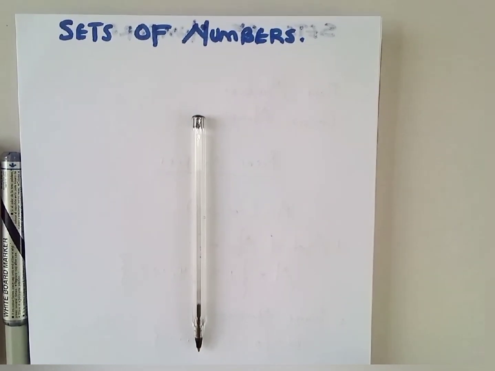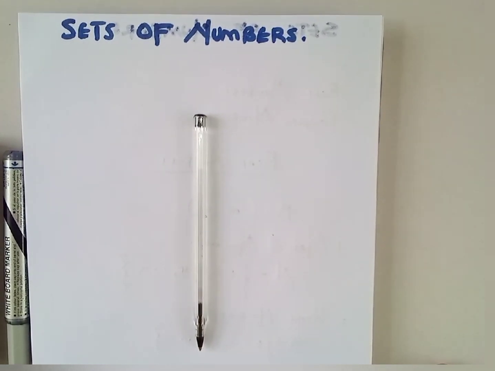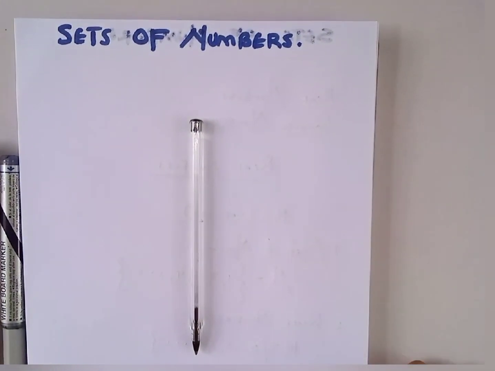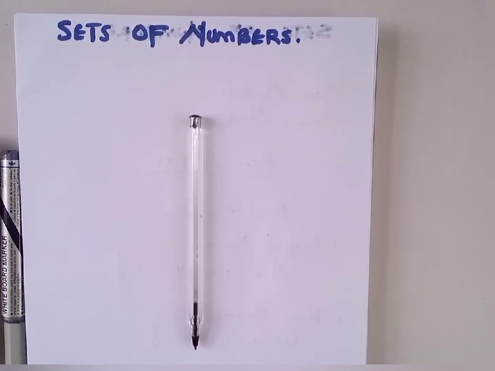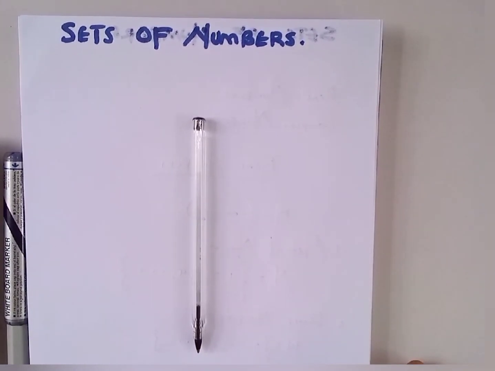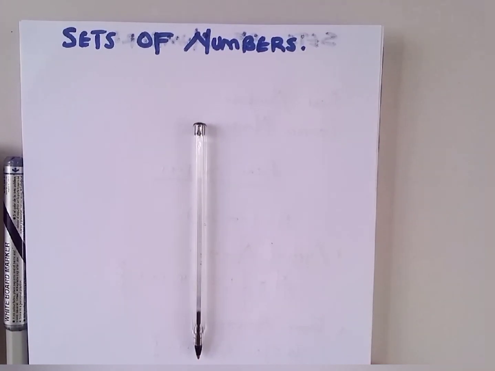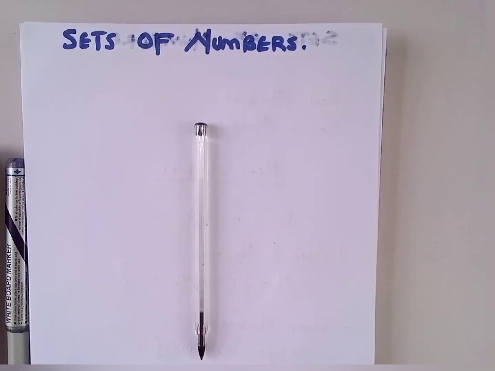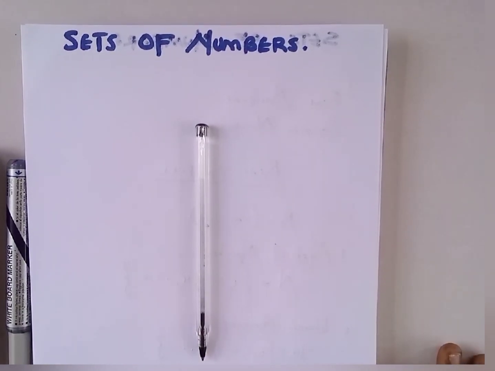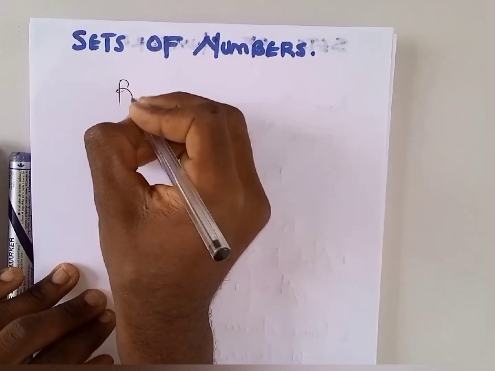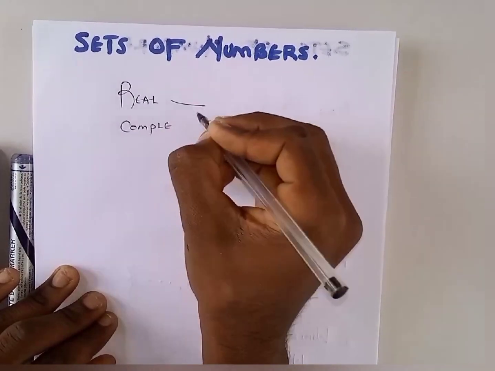Now, I want you to realize that there are different classes or classifications of numbers based on their properties, because we said for something to be regarded as a set, it should possess elements that have the same properties, right? When we look at sets of numbers, numbers are classified or grouped into different sets based on the properties that they possess. But when we follow the route and go down to where the numbers are emanating from, we realize that we only have two basic types of numbers, or sets of numbers. And these are real numbers and complex numbers.